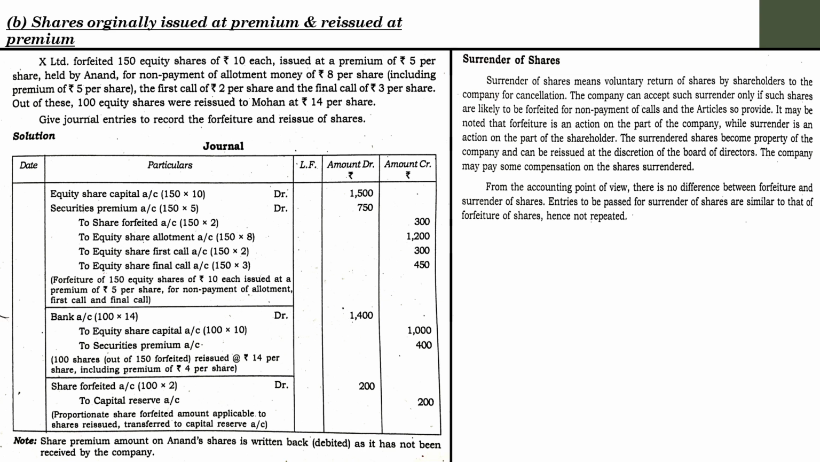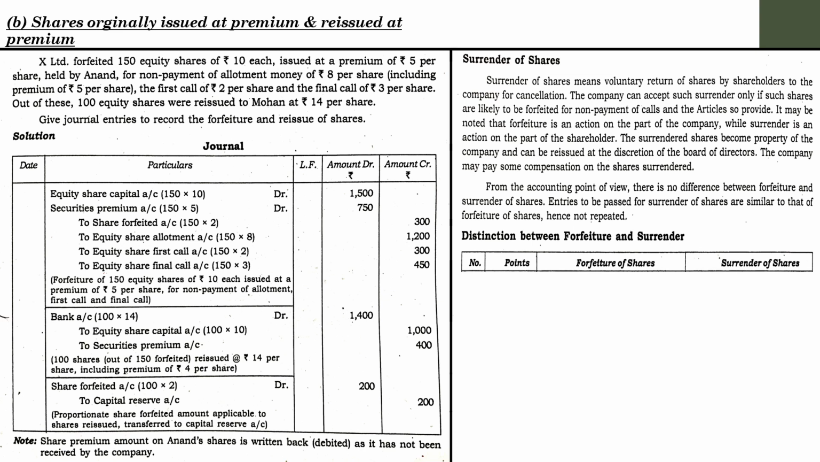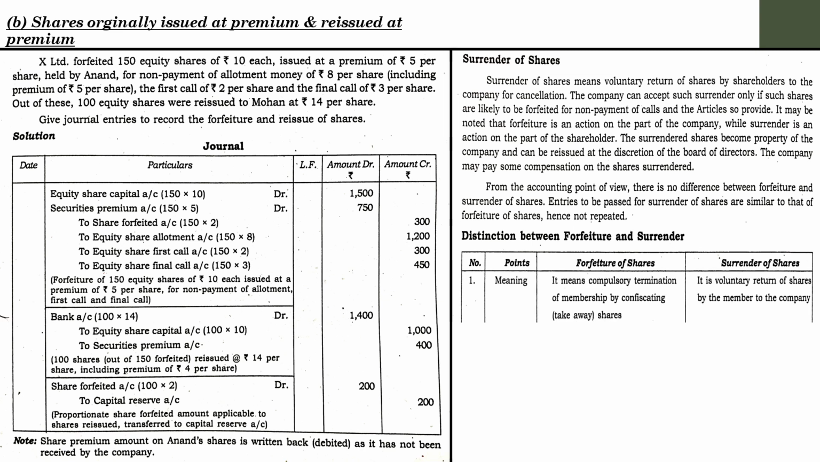So next one, distinction between forfeiture and surrender. It is almost similar. Anyway, there are some differences. Let us go through it. First one, with regard to meaning. In case of forfeiture, it means compulsory termination of membership by confiscating shares. Here one or some of the shareholders won't pay, or fail to pay, any of the installments, and ultimately the company has to cancel their shares. That is known as forfeiture.